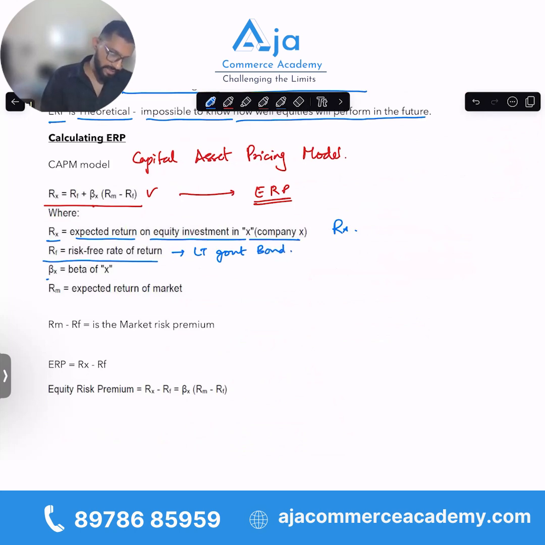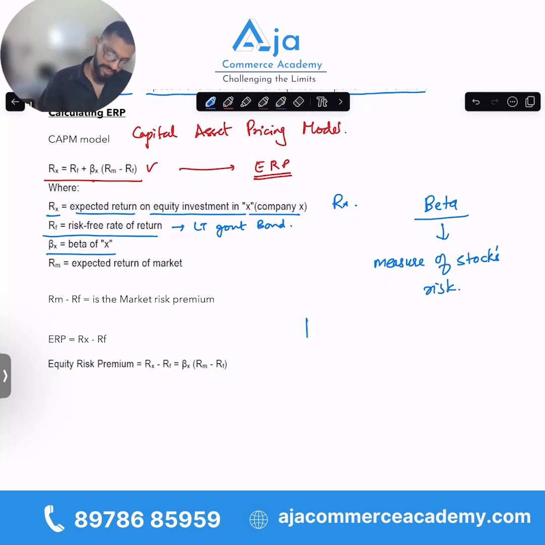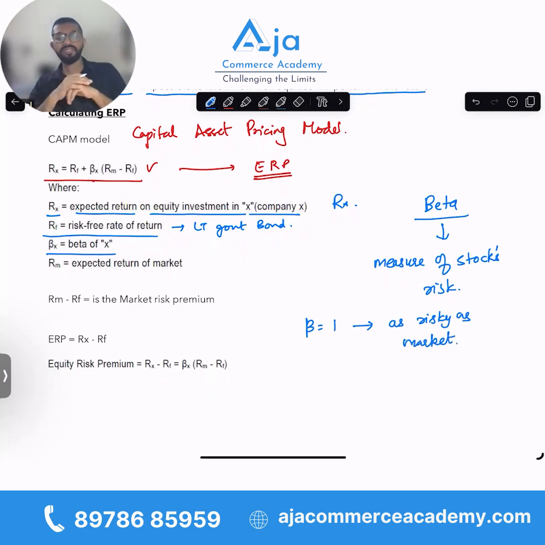Now, beta X. Let us try to understand what beta is. Suppose a share has a beta equal to 1. That means it is as risky as the market. The share market as a whole has a beta of 1.